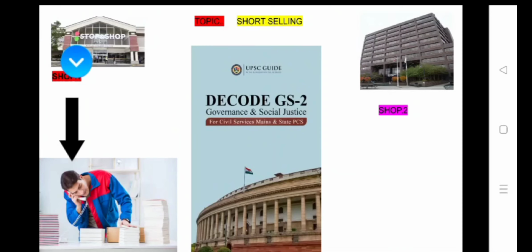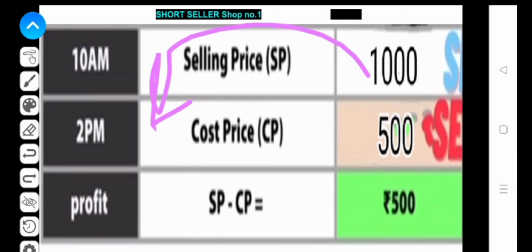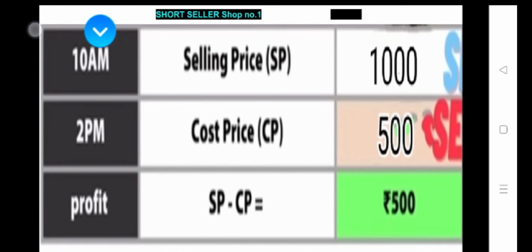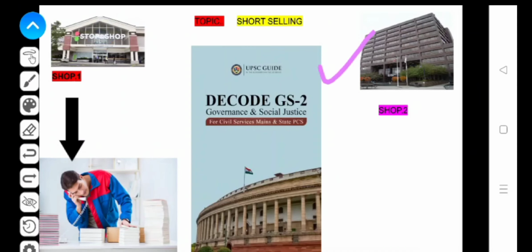He then gives you this book and charges 1000 rupees for it. So suppose you took this book and gave him 1000 rupees. In the evening he directly goes to the publisher of this book. Here you can see the publisher.